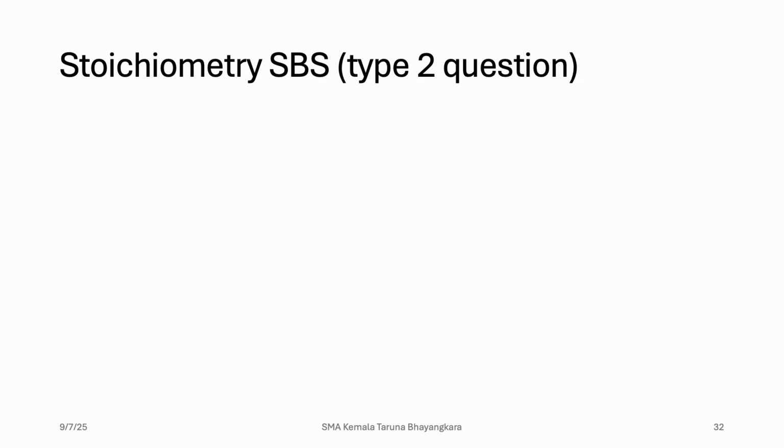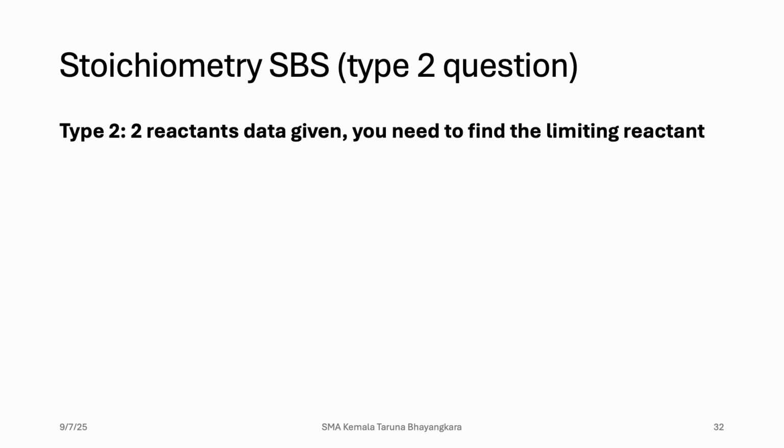Alright, this is the type 2 question, step-by-step solution. In this type 2 question, there will be two reactant data given in the reaction. So you need to find the limiting reactant first as your basic of calculation.